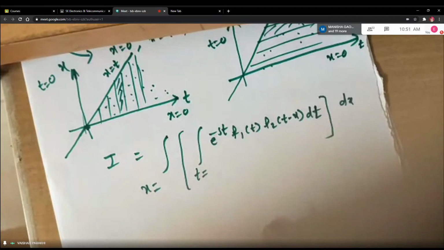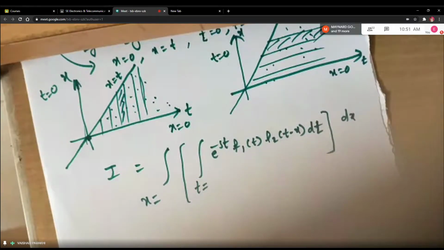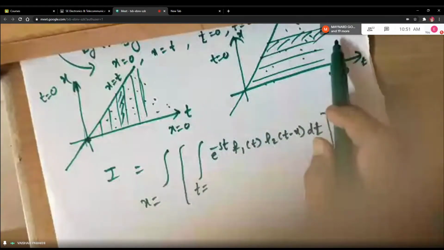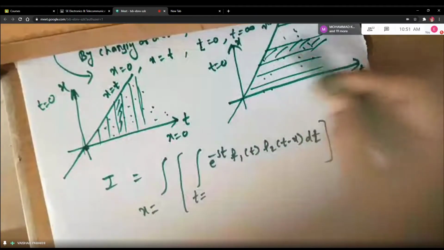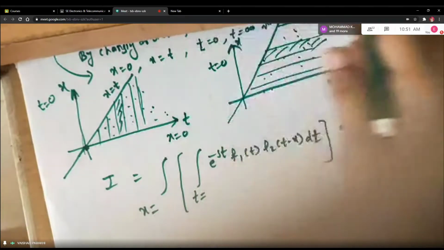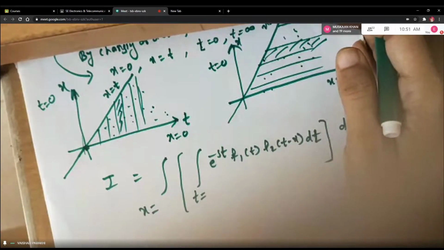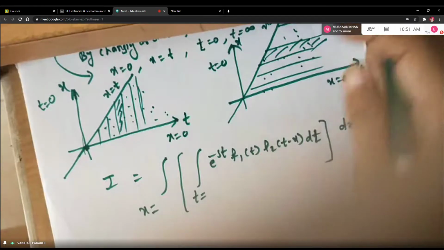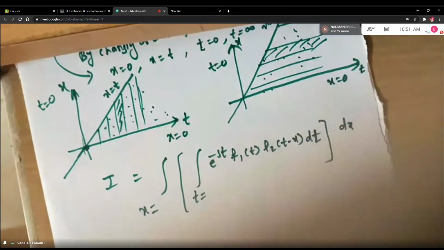Now while writing limits for t, what you are going to do is, now the horizontal strips. So what is the value of t from left to right, students, that you have to see. What is t here and what is t on the right hand side? So can you tell me what will be the limits? Anybody? Adnan, can you tell me what will be the limits of the innermost integral here?